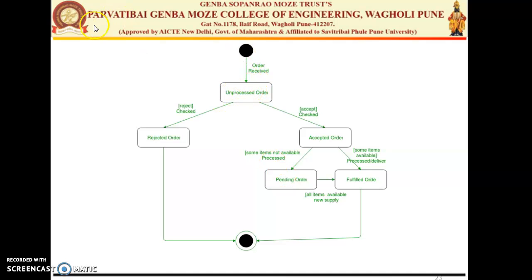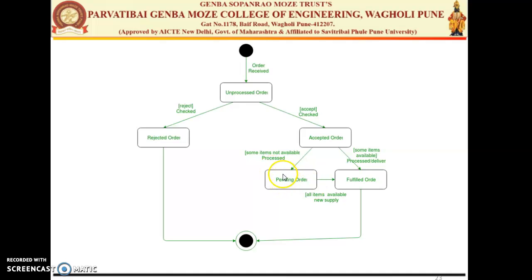Or when the order is received and it is in the unprocessed state, due to some occurrences or some reasons, it may directly get cancelled. So it will go directly to the rejected state. And if the order is accepted, it will check for the items which are available in the system. If all the items are available in the system, it will go to the fulfillment state, or it will go to the pending state.